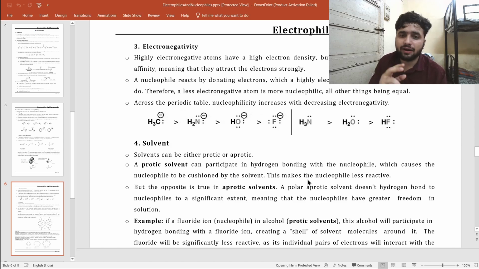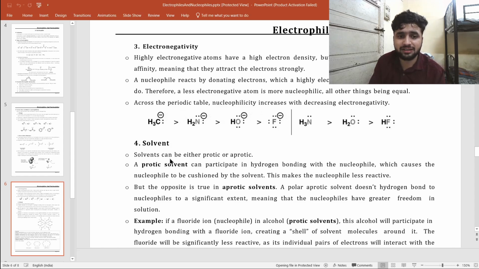We know that fluorine is the most electronegative element in the whole periodic table. So fluorine has high electronegativity. If it is highly electronegative, it is less prone to give its electrons, so it is less nucleophilic, because to be a nucleophile you must donate electrons. If you don't donate electrons, you are less nucleophilic. Even if you have a lone pair and a complete octet, you must have lower electronegativity.